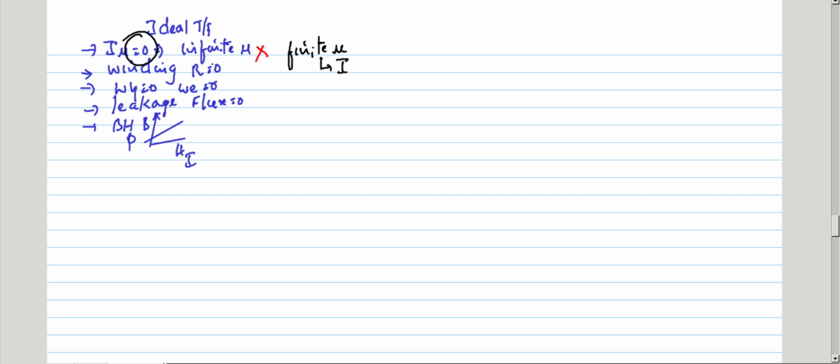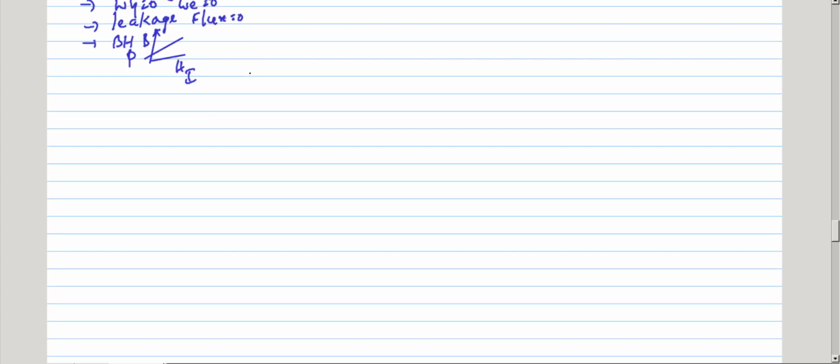If I have infinite permeability, I have the magnetizing component of current equal to 0. If I have finite permeability, I have a current. So what is the reason I have flux in the transformer core when the magnetizing component of current is 0? Flux equals mmf by reluctance, and reluctance equals L by mu naught mu r into A. With infinite permeability, reluctance equals 0.